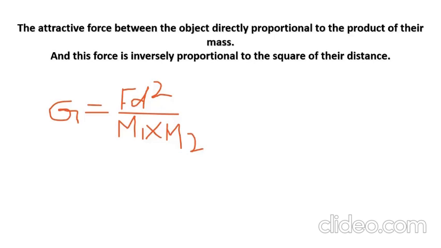G was obtained by a scientist, Henry Cavendish. The value of G obtained by Henry Cavendish is 6.67 into 10 to the power minus 11.